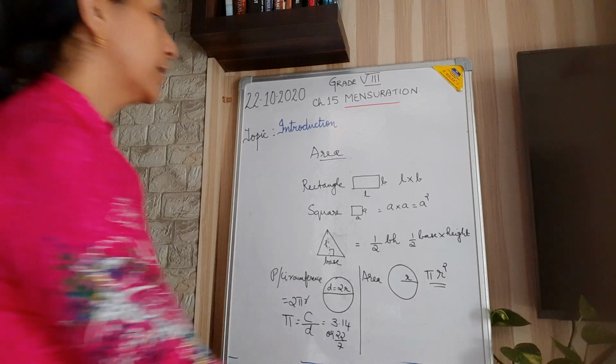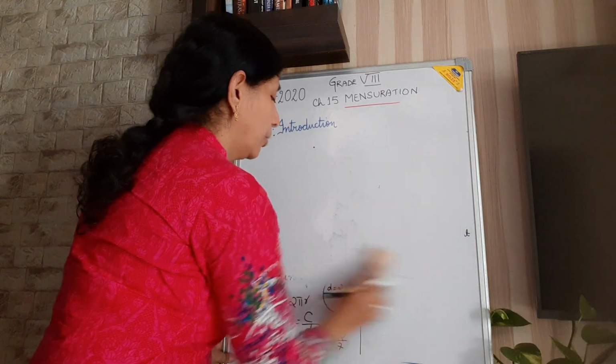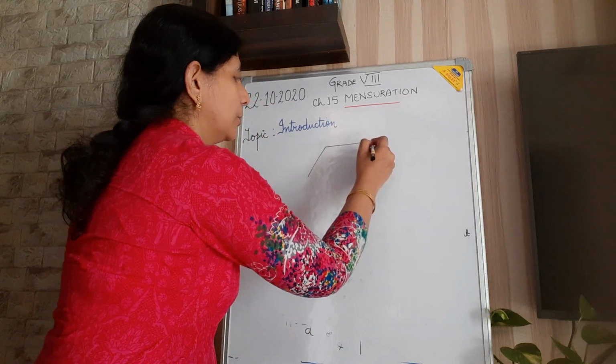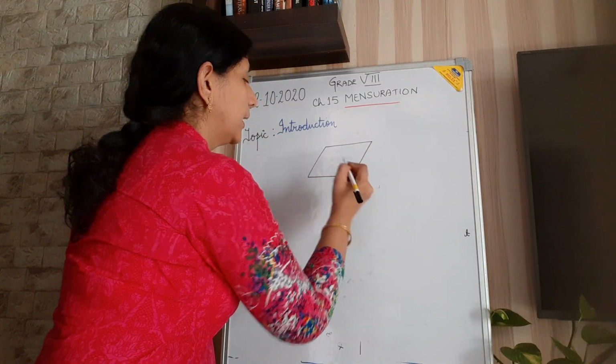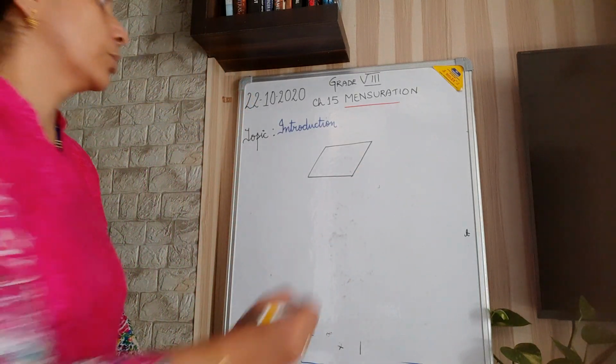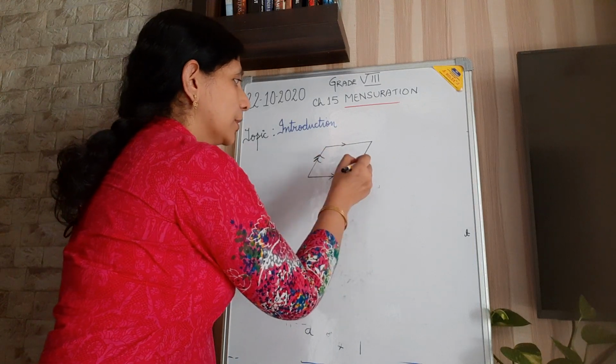Then you have learned about the parallelogram. A parallelogram has two pairs of opposite sides that are parallel. So this one is parallel to this one, and this one is parallel to this.